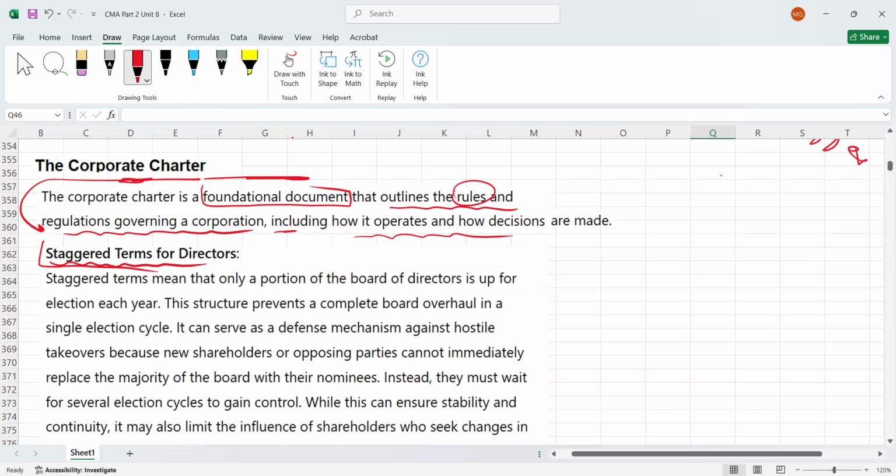You can say it's a legal document. Now you can add some terms in the corporate charter.